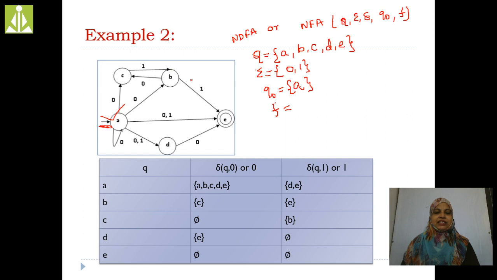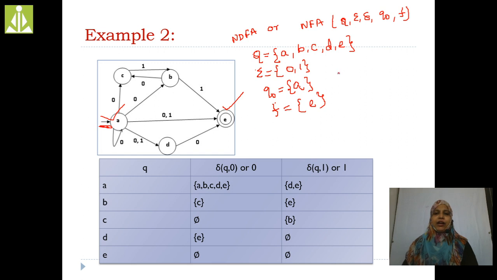In this given transition diagram, is there any state having the double circle? Only E is having the double circle. So this is the final state. E is the final state, right? Q is A, B, C, D, E. Sigma is 0, 1. Q naught is A. F is the set of final states. In the given transition diagram, E is the final state.